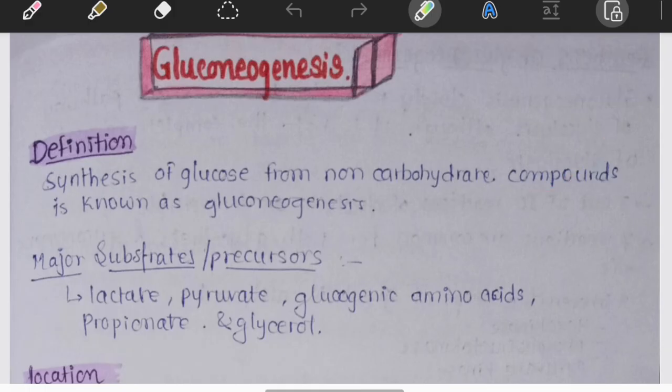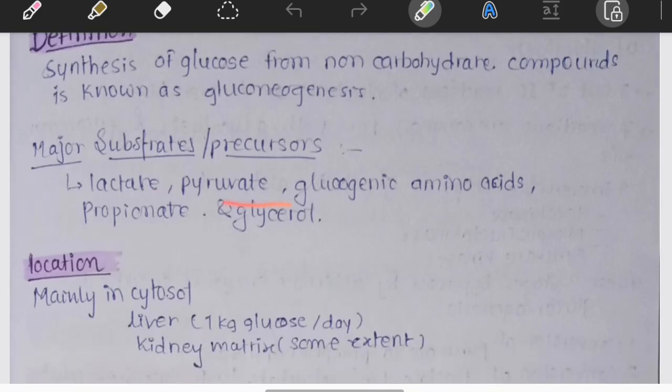These are the substances the liver converts into glucose. These are the five major precursors. First one is lactate. Where does lactate come from? Think of a person running a 100-meter sprint. During intense exercise, muscles don't get enough oxygen, so they switch to anaerobic glycolysis. Anaerobic glycolysis produces lactate.